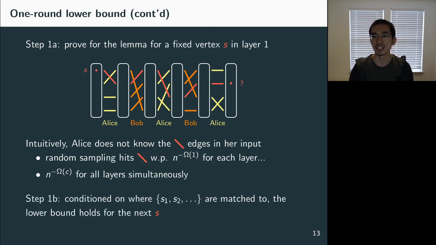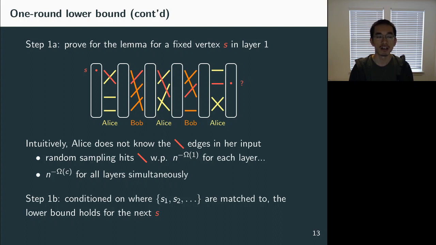Then we extend this result to the following. We show that even conditioned on where a subset of vertices in the first layer, S1, S2, are matched to in the last layer, the same lower bound also holds for the next S. So this means that first, by step 1a, Bob, after the communication, doesn't know who vertex 1 is matched to.